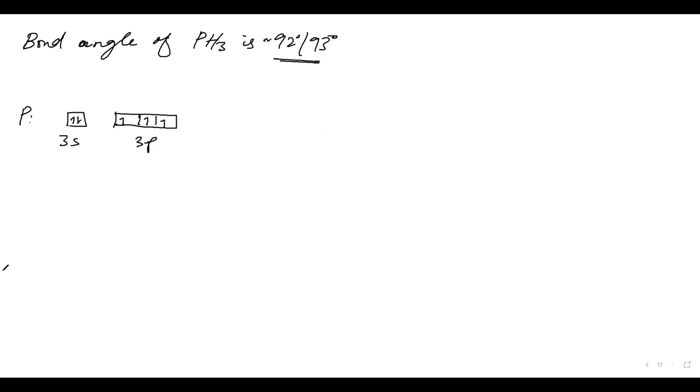What I can conclude from here is, maybe it is not hybridizing. Maybe we are not forming sp3. Maybe what is happening is p is having one in x, one in y, and one in z. Let me make this the px, pz, and this the py only.